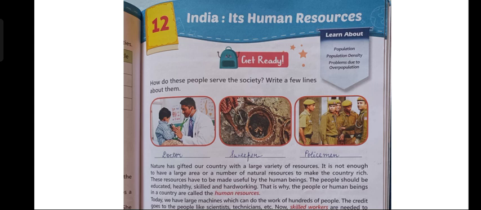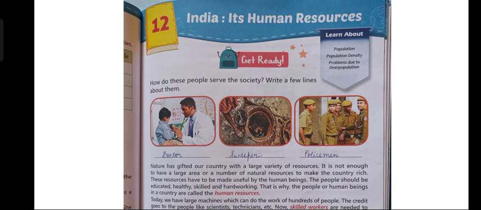Now, children, let us solve this small exercise which is given on the first page. How do these people serve the society? Write a few lines about them. So children, as you can see, there are three pictures on the first page, and the first picture is of a doctor. So the doctor, whenever we fall sick, checks us, gives us medicine, and treats us. The second image is of a sweeper.